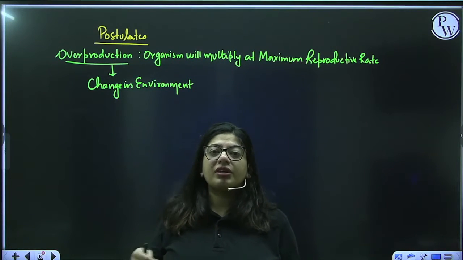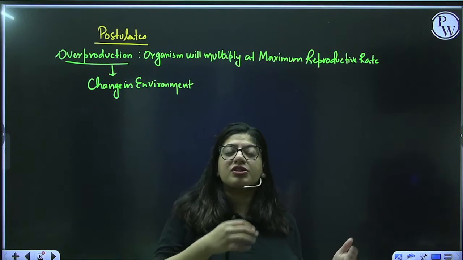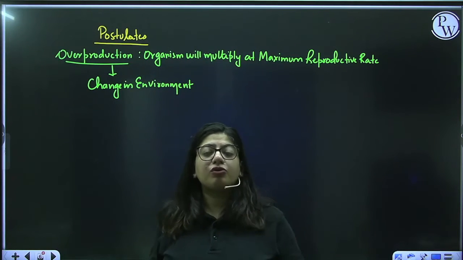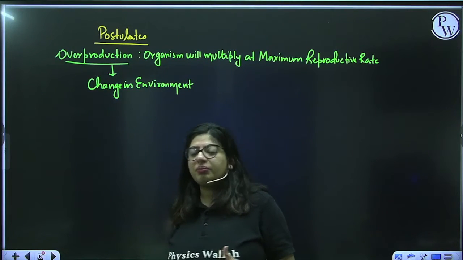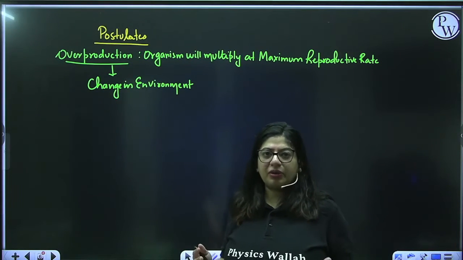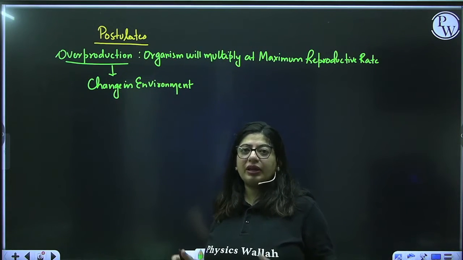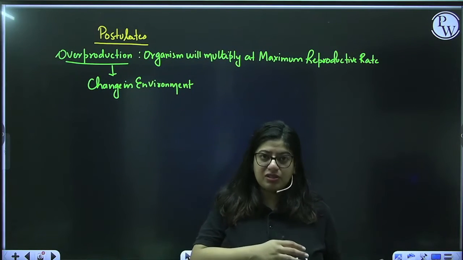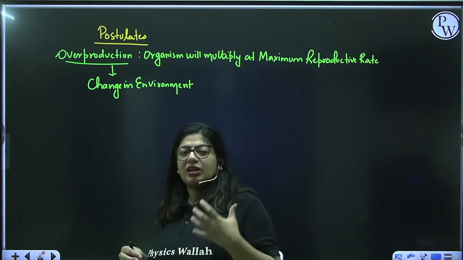Why? Because now there is environmental change. Though we have shown reproduction at a higher rate, natural resources are not so much, there is limited food and space. So now people have to go for struggle for existence, right? Imagine I have a place where I have like 100 animals. Now these animals are also reproducing at a maximum rate, but I have food for 100 animals only, and they have multiplied from 100 to 1000, but the food is reducing at a faster rate and it's growing very little. So what is happening? Space is limited, the food is also limited.